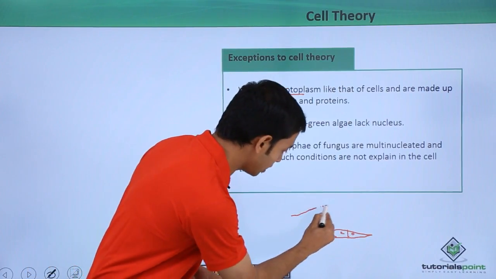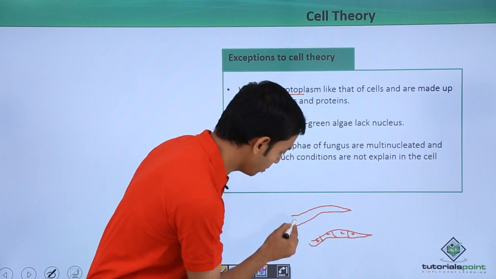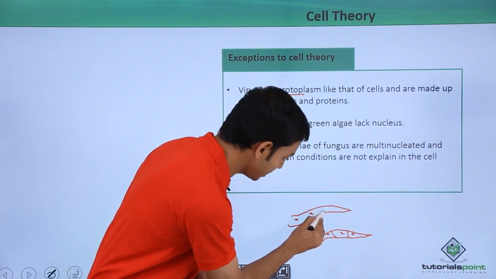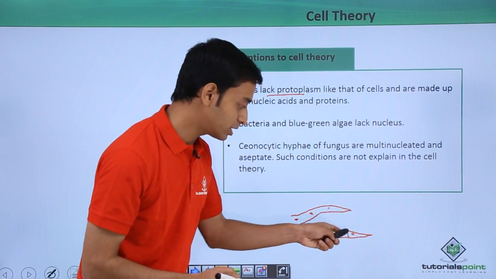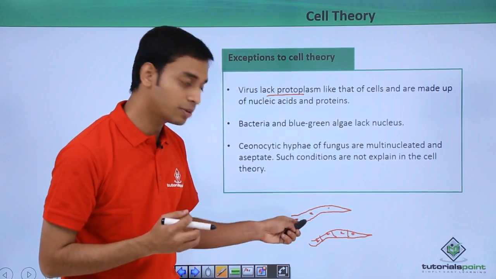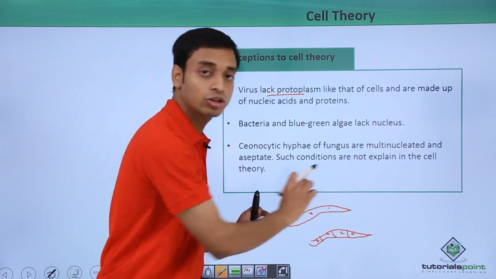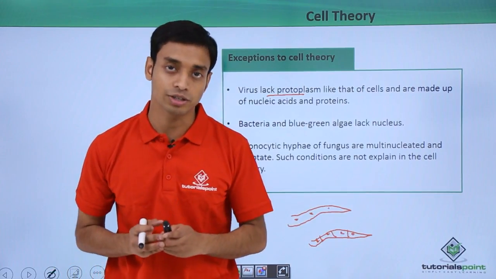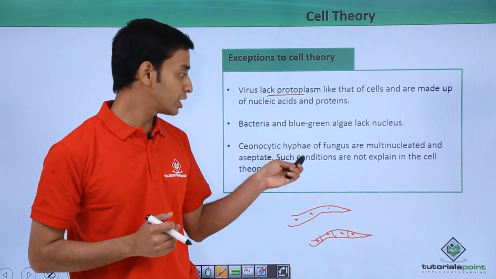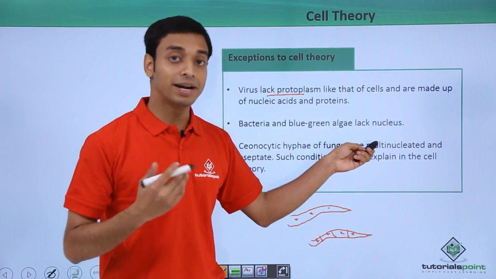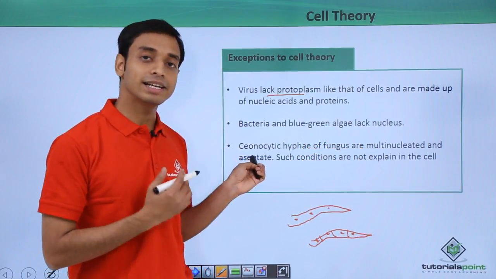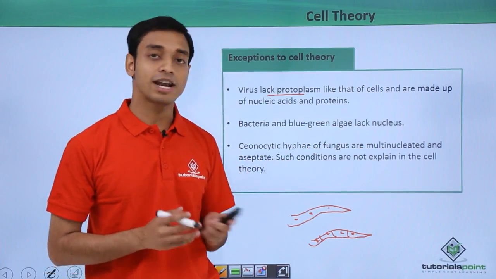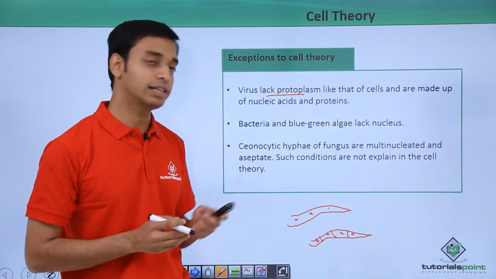They look similar to typical hyphae, but they are not separated by septa. So it is a continuous length of filament, and it becomes a multinucleated structure. These coenocytic hyphae of fungi are multinucleated yet accepted as cells. Such conditions are not at all explained in the cell theory.